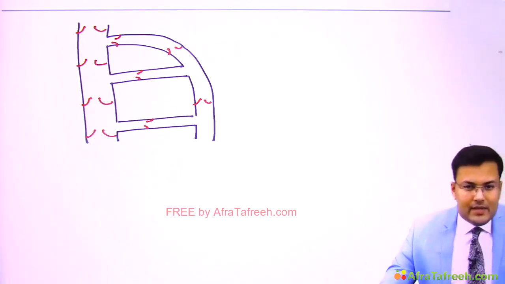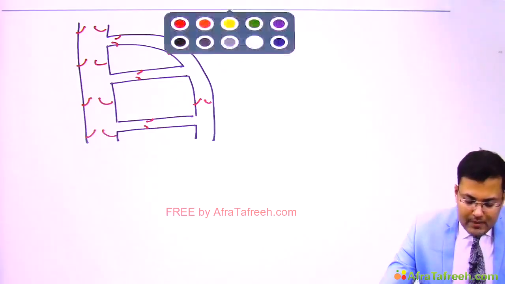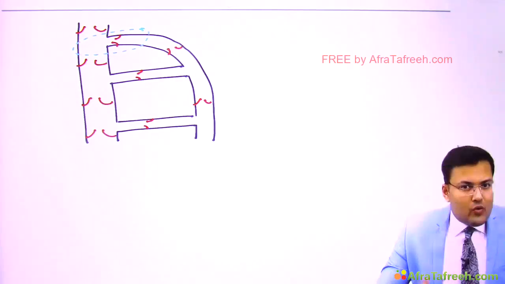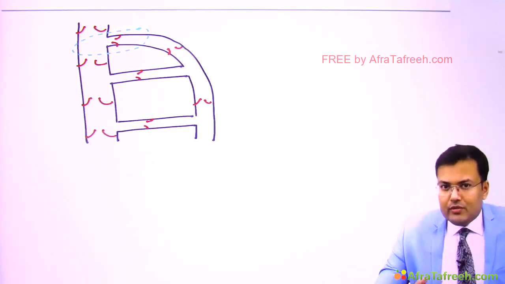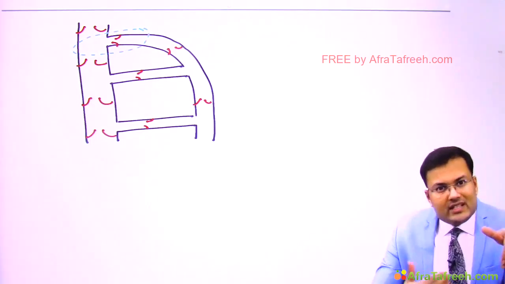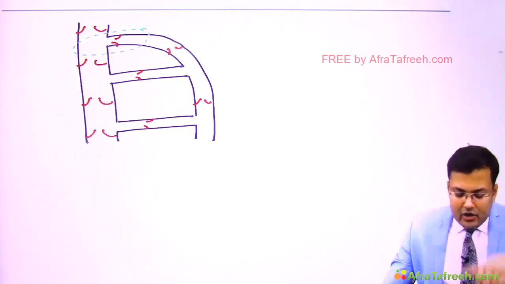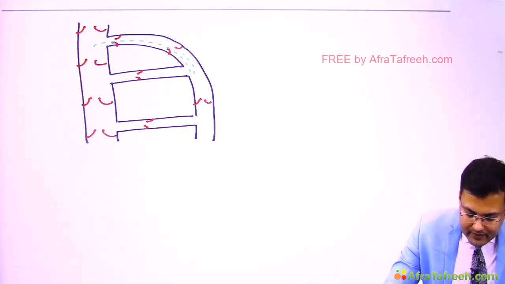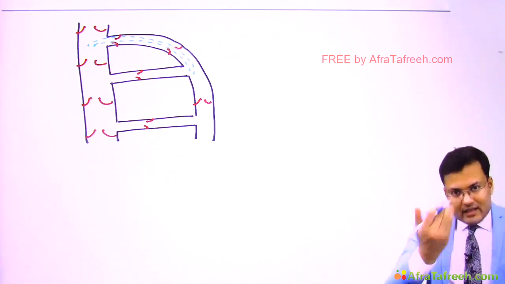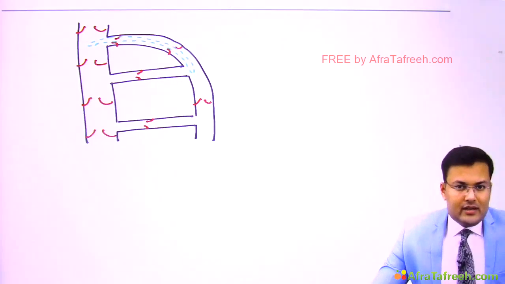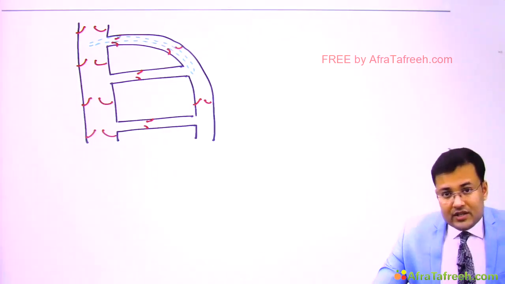When the veins are being emptied, we apply pressure at the saphenofemoral junction with the help of the thumb. What is the location of saphenofemoral junction? It is located 4 cm below and lateral to the pubic tubercle. So we apply the pressure and ask the patient to stand. When the patient is in standing position, we release the pressure, and on releasing pressure we notice there is rapid filling from above. It means the saphenofemoral junction is incompetent.